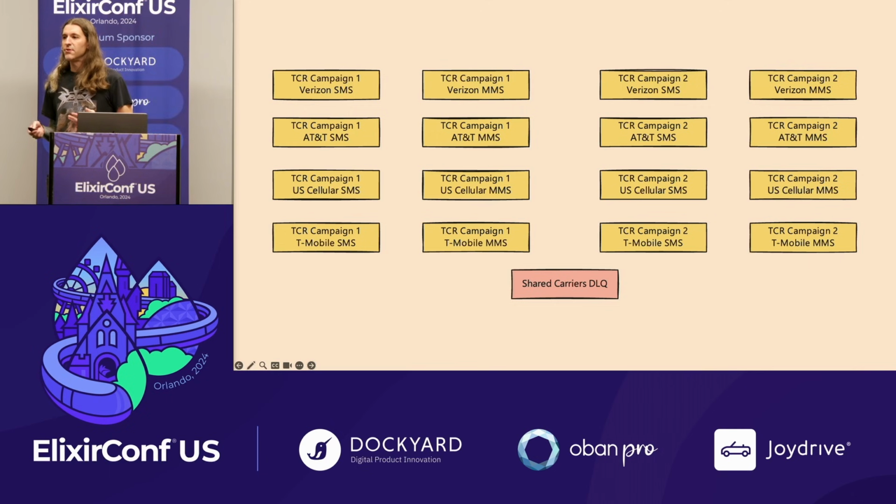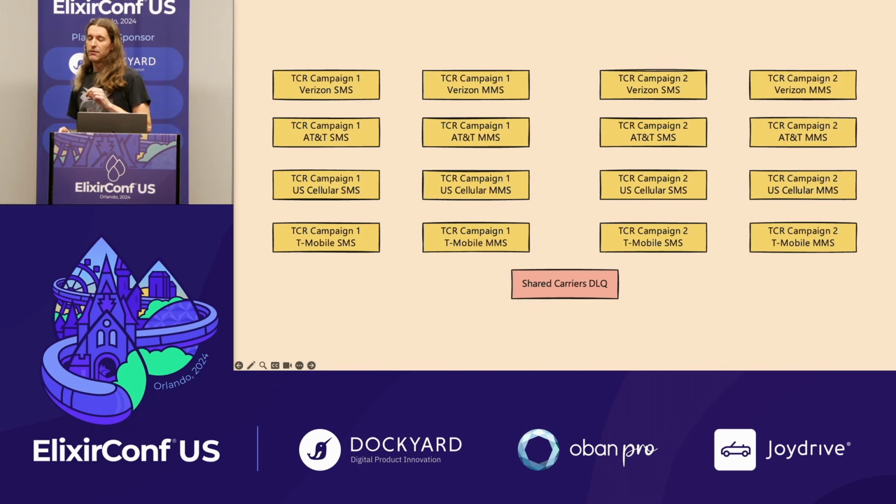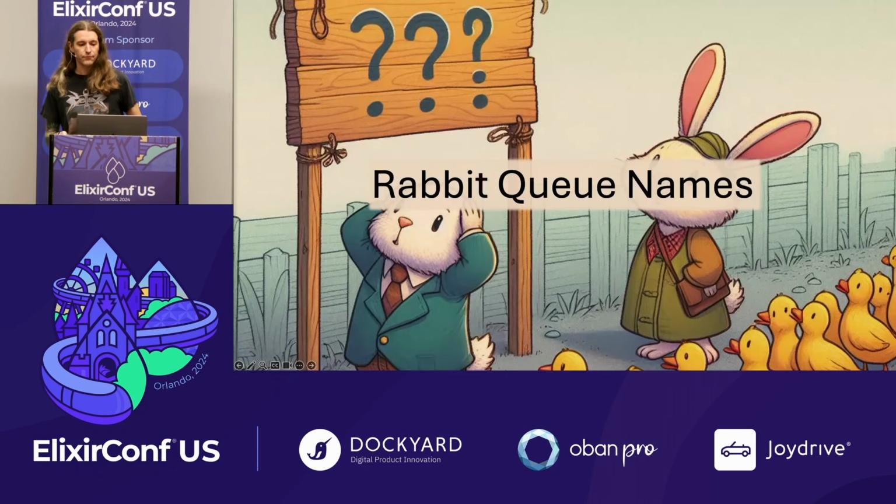The downside here is you can't blindly shovel messages back and forth. You have to actually know what the destination is because they didn't all come from the same queue to begin with. So we had to write some custom tooling for this. That wasn't too bad, though. And honestly, the interface for that was much nicer than the generic interface that Rabbit gives you. Once you get over about 10,000 queues, the Rabbit management dashboard, looking at queues, kind of becomes unusable. So this kind of tooling was important for us anyways.